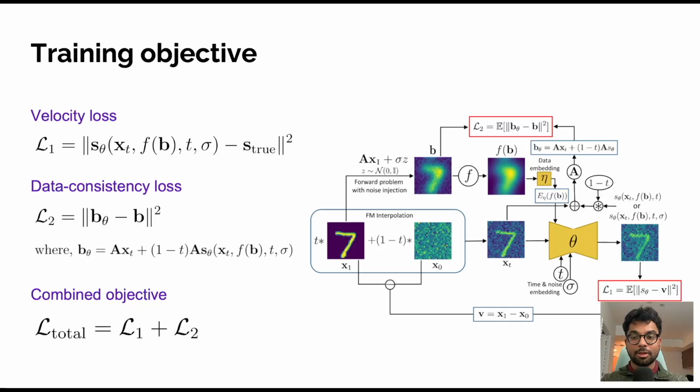In other words, the generated solution must not only look realistic, but must also produce the measurements when passed through the forward operator. By combining these two losses, we simultaneously learn physically meaningful dynamics and enforce agreement with the observed data. This allows DAWN-FM to model the posterior distribution rather than just the unconditional data distribution.